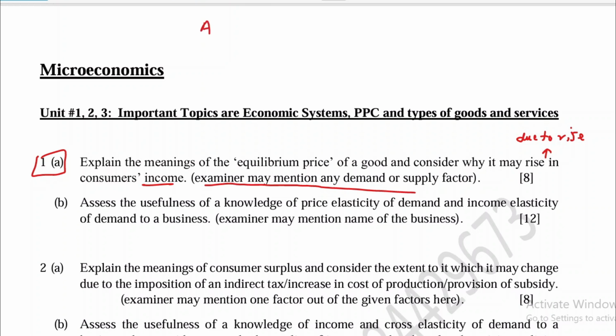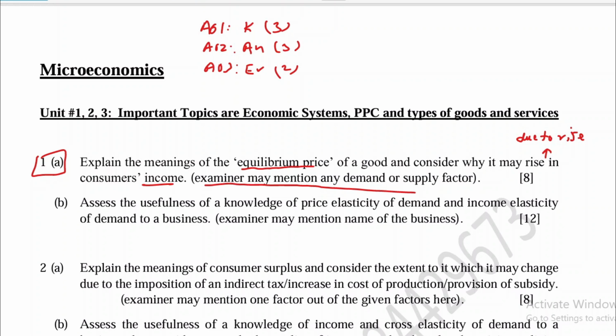Definitely we know that we have to cater to assessment objective 1, assessment objective 2 and assessment objective 3. Assessment objective 1 is knowledge, and this is for 3 marks in an 8 mark question, and then we have analysis, which also carries 3 marks, and then we have evaluation, which carries 2 marks. For assessment objective 1, you have to pick the main term that is given in the question. So equilibrium price is the main economic content that is asked in this question. So you will have to define what equilibrium price is.